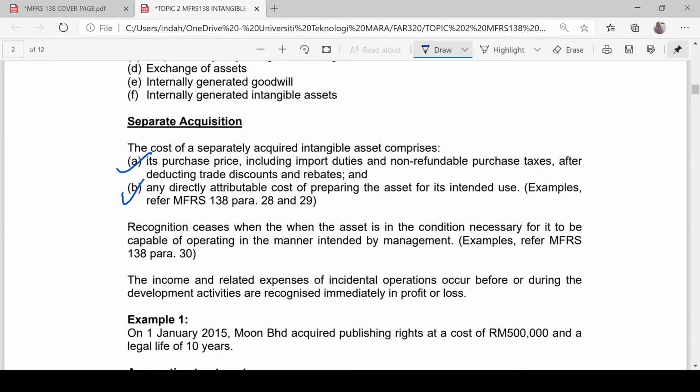Examples of direct costs to prepare the asset for its intended use, you may refer to MFRS 138, paragraphs 28 and 29.